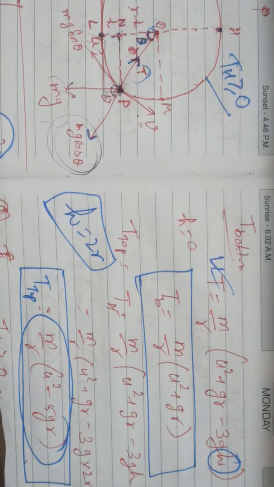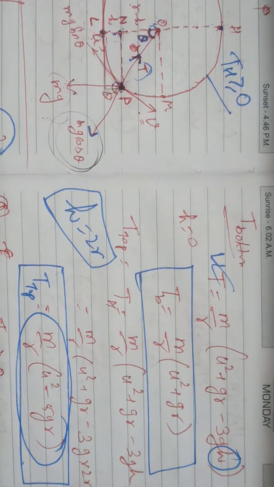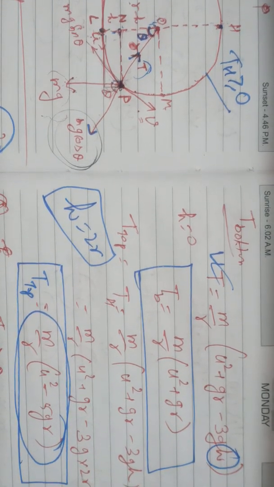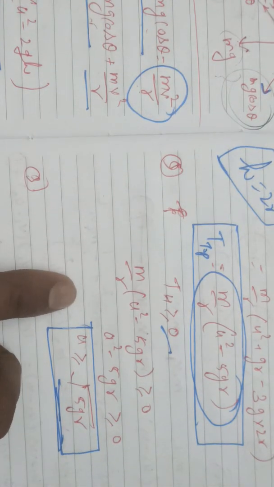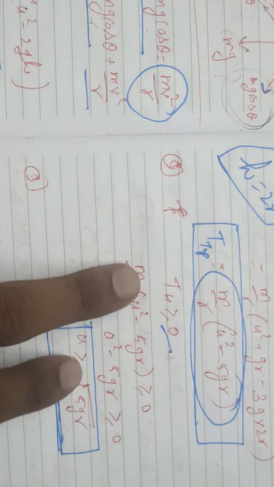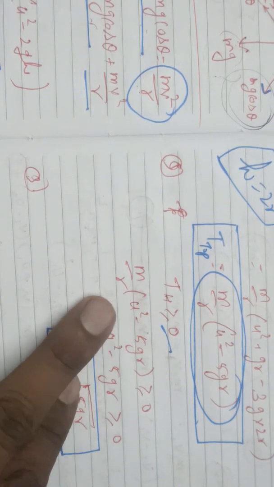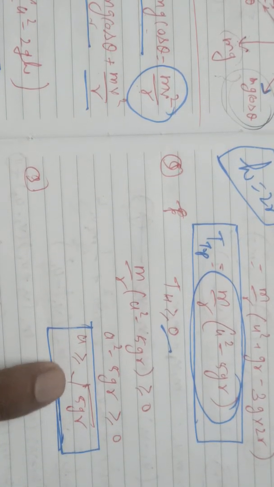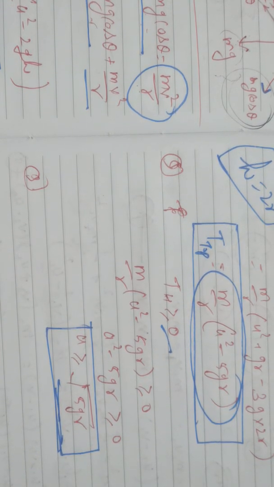After that, the minimum velocity at the lowest point so that it is just able to loop the loop. The meaning of loop the loop is that it should complete the loop comfortably. If it is completing the loop comfortably, then the tension at the highest point must be greater than or equal to 0, the net tension. So for tension at the highest point, if you put this formula here, then u will be greater than or equal to under root 5gr. The minimum velocity should be under root 5gr, so that it will be just able to loop the loop.